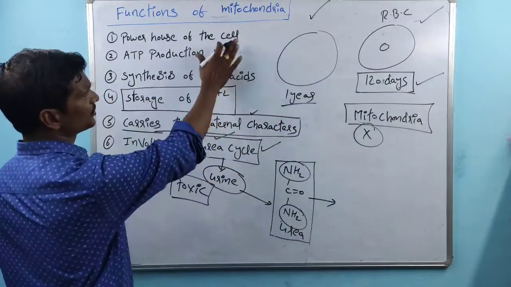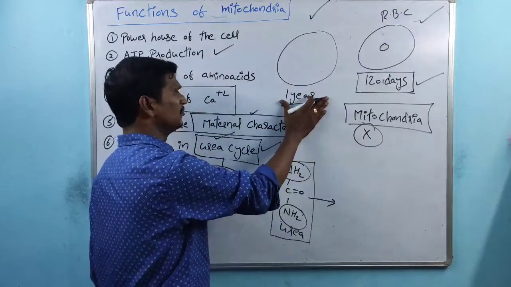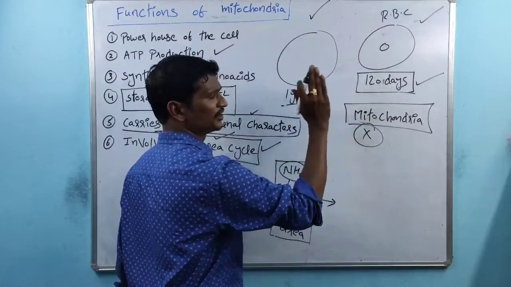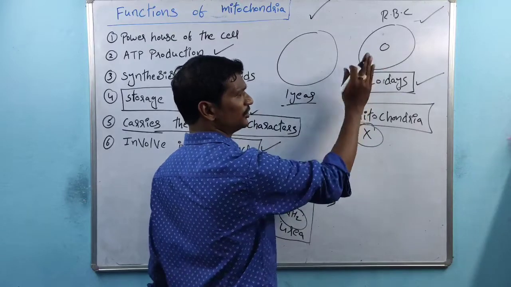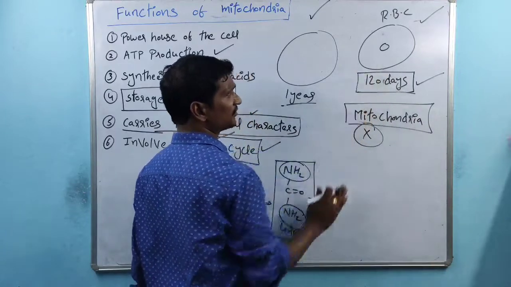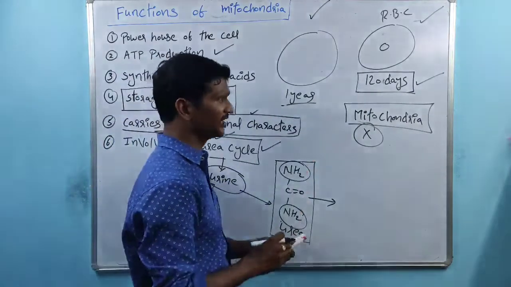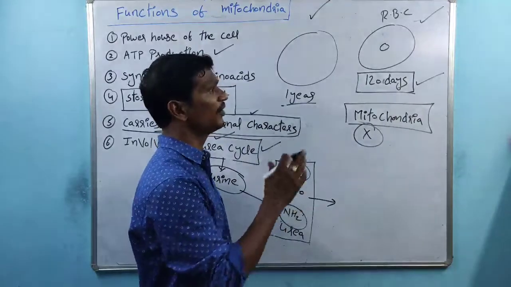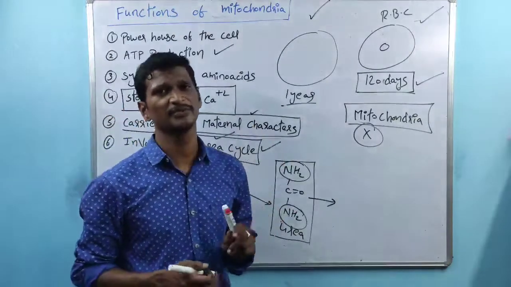Generally, the concept related to the mitochondria: RBCs survive 120 days. Normal cells survive more than 120 days, some up to years. Why do RBCs survive only 120 days? Most of the students are confined to the nucleus. Nucleus is absent, sir, but the nucleus is not the answer. Here mitochondria are absent in mature RBC. That's the reason why RBCs survive only up to 120 days. Again, my question is: without having mitochondria, how do RBCs survive up to 120 days, right? That is about the mitochondria and functions of the mitochondria, right?